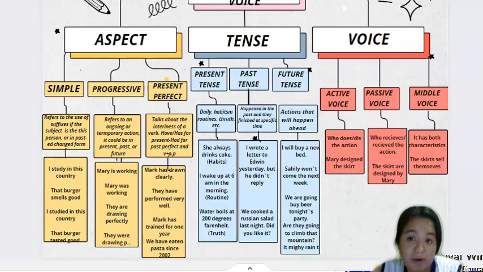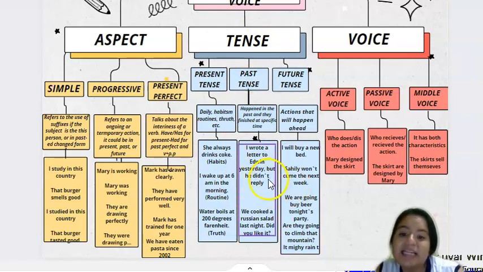Let's continue with the next part, which is the past tense. The past tense refers to actions that happened in the past and they finished at a specific time. Let's start with an example. I wrote a letter to Edwin yesterday, but he didn't reply.